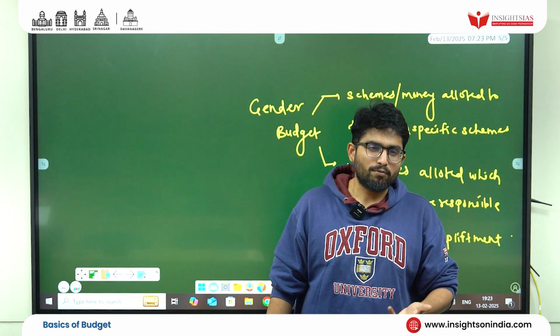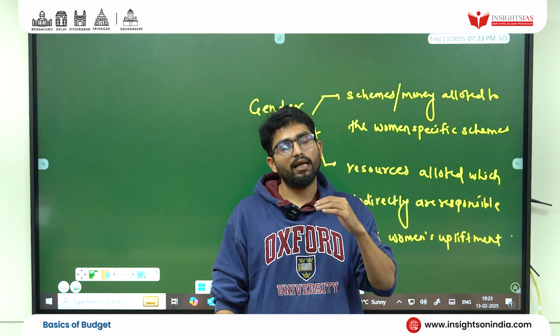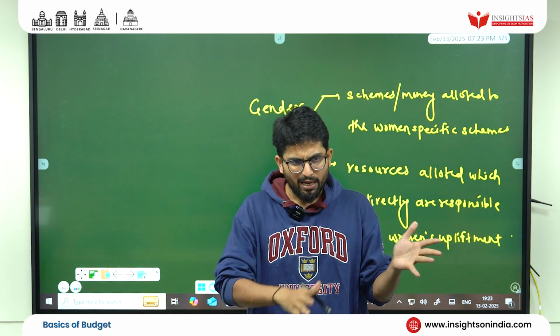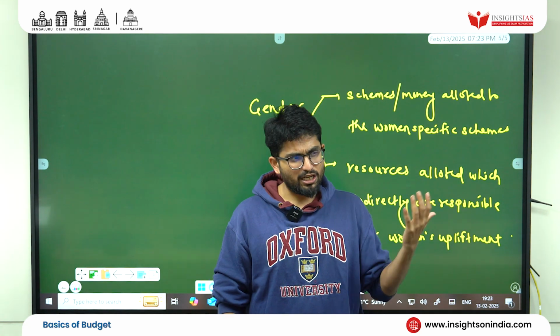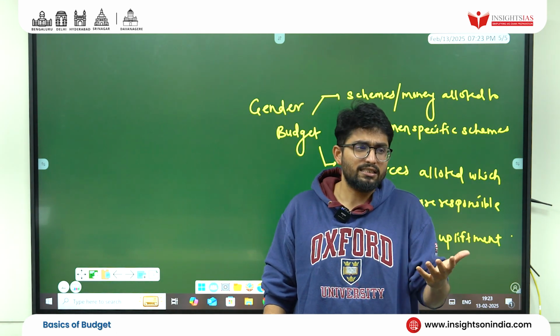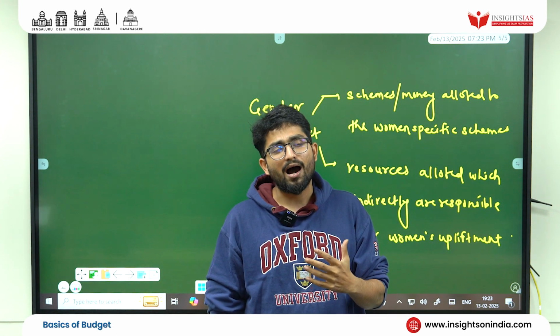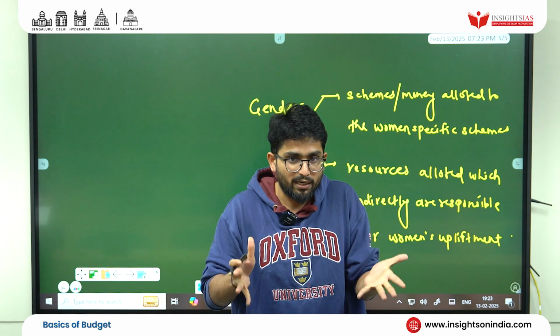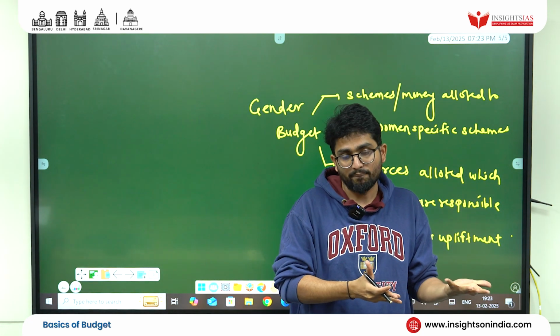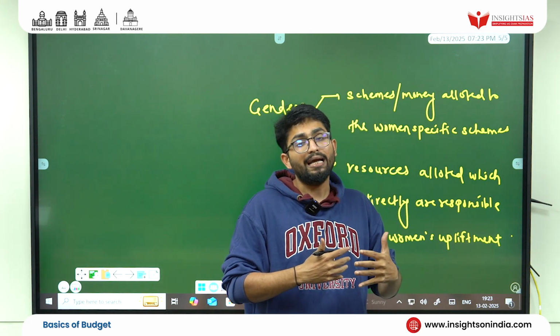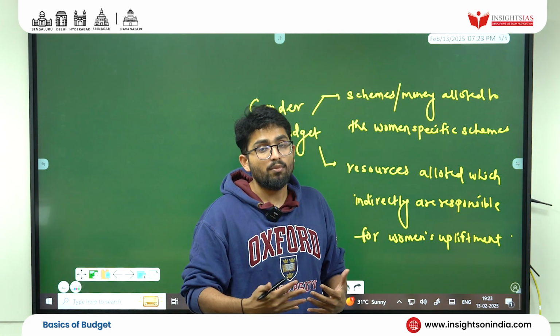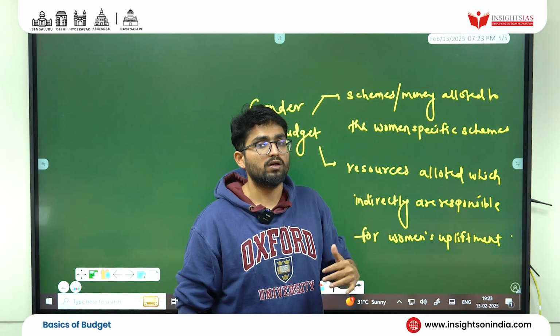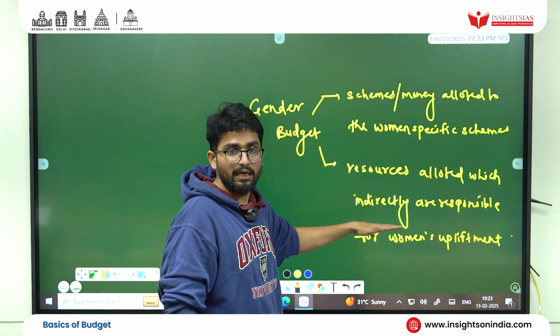Take an example of Manrega. Let's say Manrega was allotted 1,000 crores. As per our historical or economic analysis, we come to know that around 400 crores are paid to women within the Manrega component. You know that in Manrega, males and females both work. So 400 crore goes to women. Indirectly, the Manrega scheme also helps the empowerment of women. So this is what is there here.